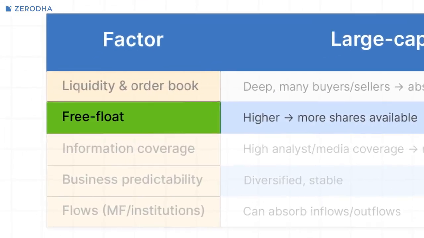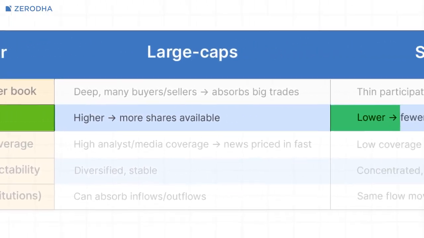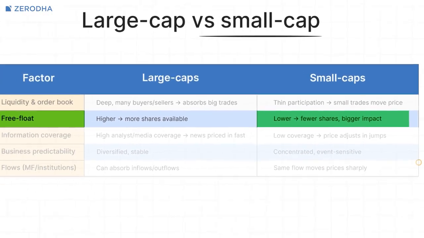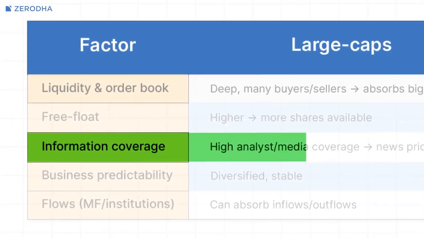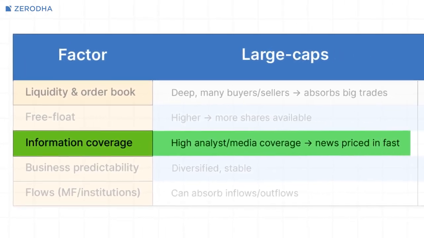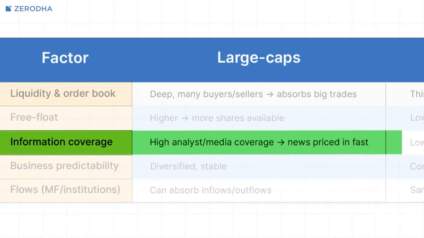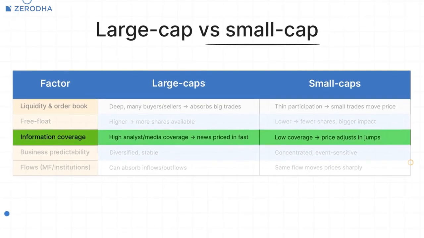Second, free float and ownership. Some small caps have a lower free float, meaning fewer shares are actually available to trade. Lower free float can mean less depth, so prices can move more on smaller trades. Third, information and coverage. Large caps are tracked closely by analysts, media, and institutions, so news about them often gets priced in relatively quickly. Small caps may have lower coverage, so when a big update comes, good or bad, prices can adjust in steps, not smoothly.